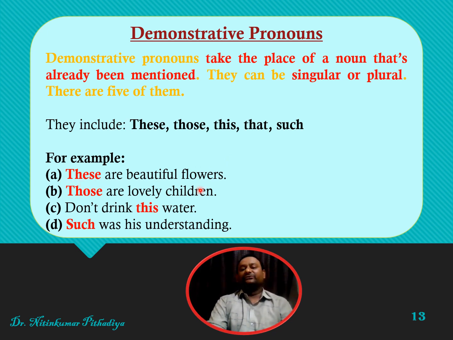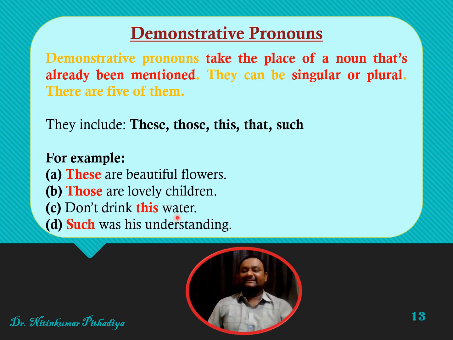These are beautiful flowers. So friends, here it's used in plural, and you are demonstrating towards flowers. Those are lovely children. You are demonstrating towards children and using plural because children are plural. So you are using those, not that.